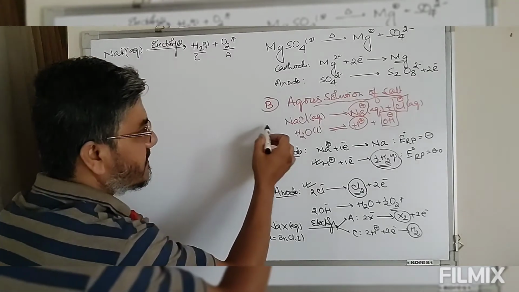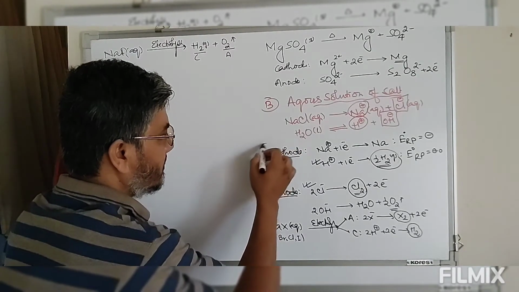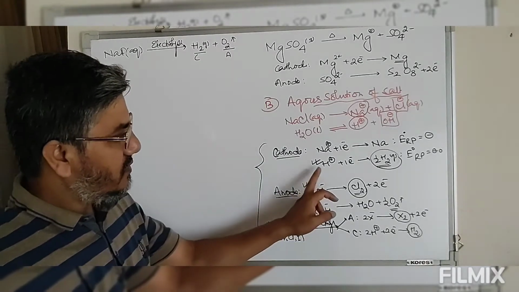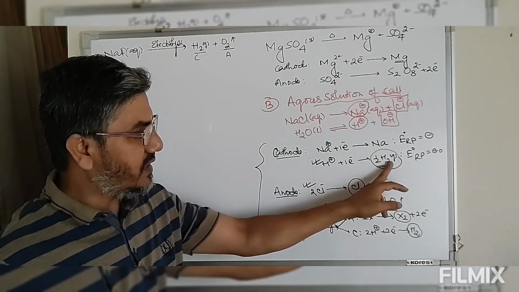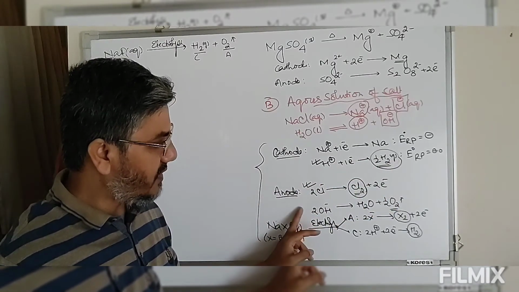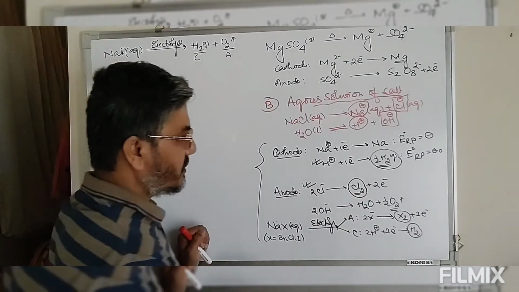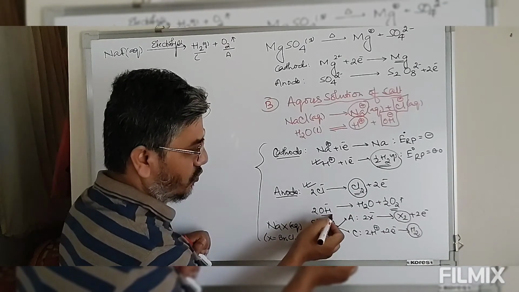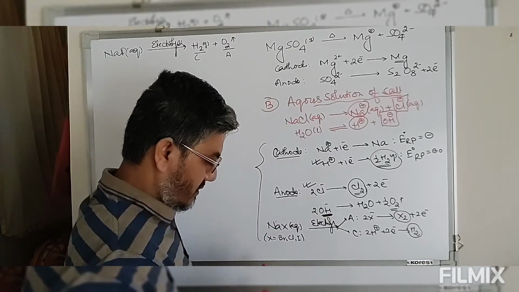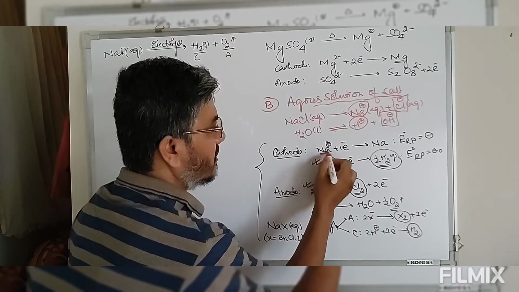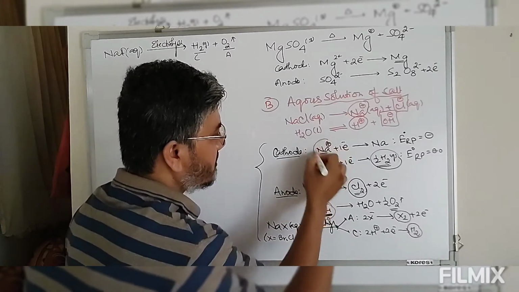Now if you look carefully at all these reactions, at the cathode we have hydrogen gas and at the anode we have chlorine gas. After this, look at the solution contents: the solution contains sodium ion and OH minus.